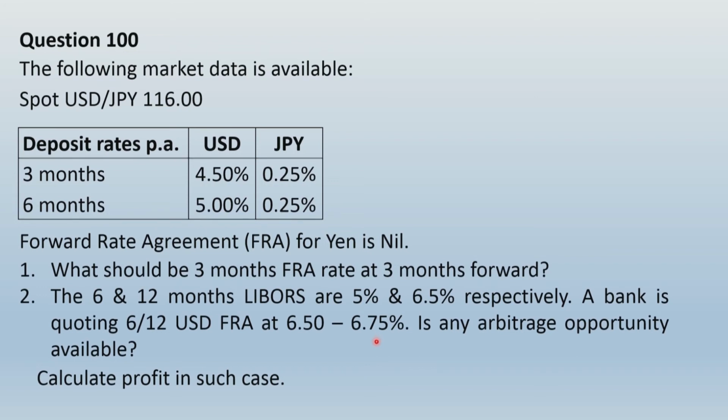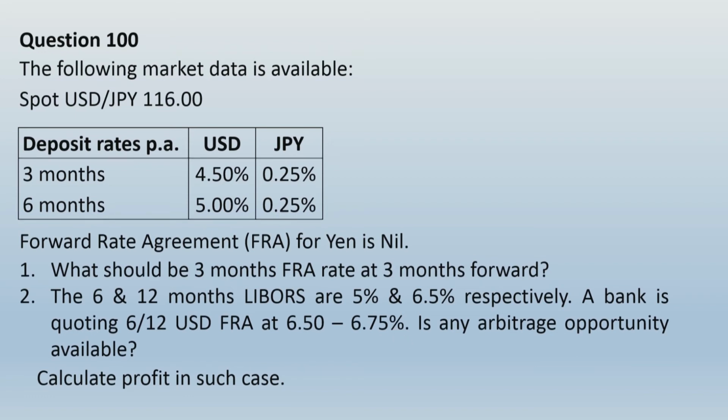Inversely, suppose that rate would have been computed as 5.8%, we would have been better off by borrowing at that rate and investing at the bank rate. That time the bank rate will not be 6.75%, it will be 6.5%. So if it is a rate falling to the lower side of this range, we would compare with the deposit rate of 6.5. If it goes outside the range, higher side, we compare with 6.75%. So in this case, we would agree to borrow at the bank's FRA rate and invest at the FRA rate that we have determined as 7.8% per annum.